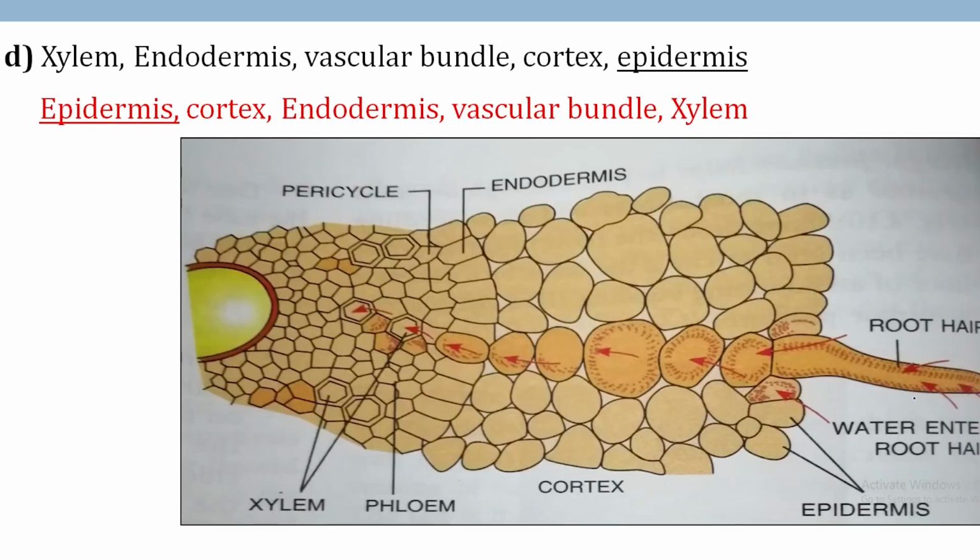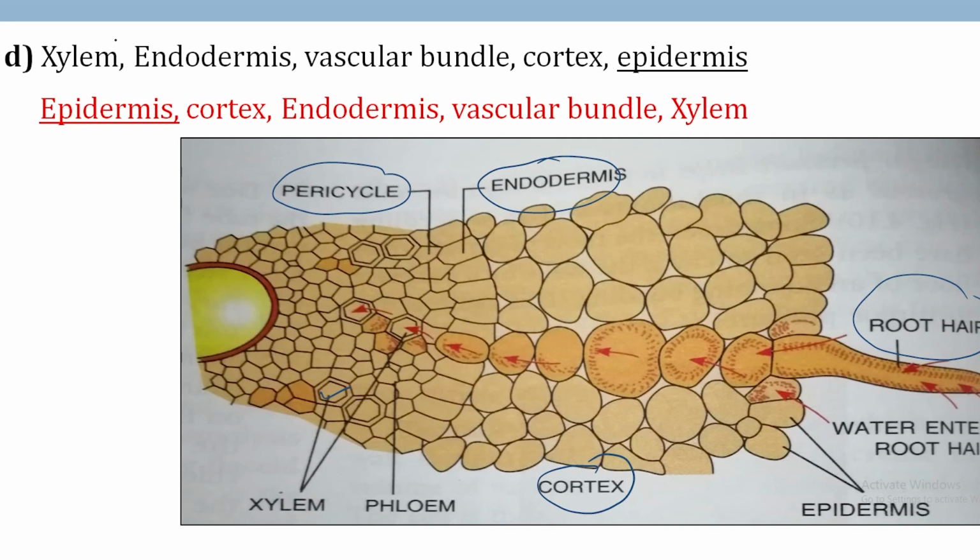What is the pathway of water? This is the root hair. Water enters into the root hair by osmosis, then cortex. After cortex it is endodermis, then it would be pericycle, then it is about the xylem.